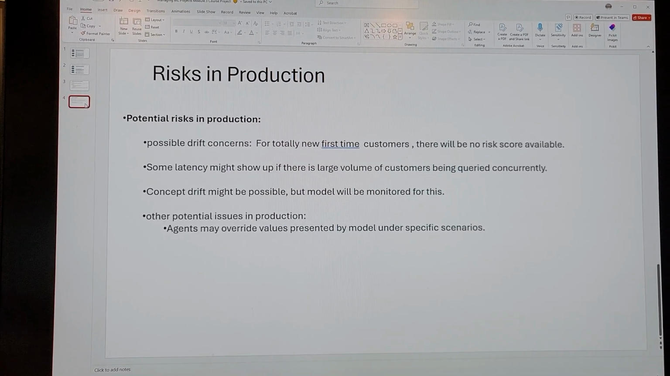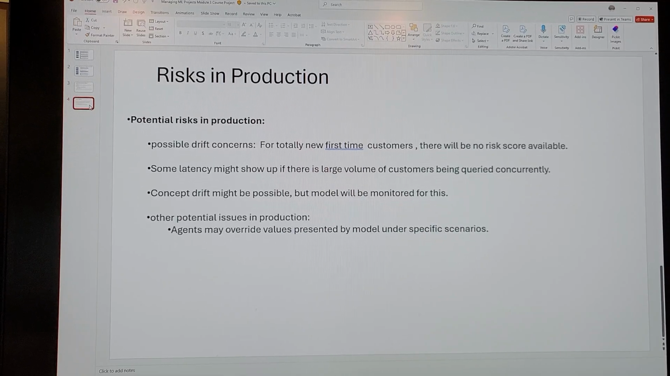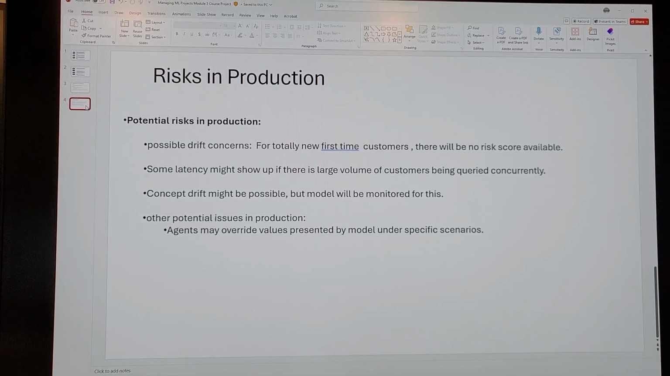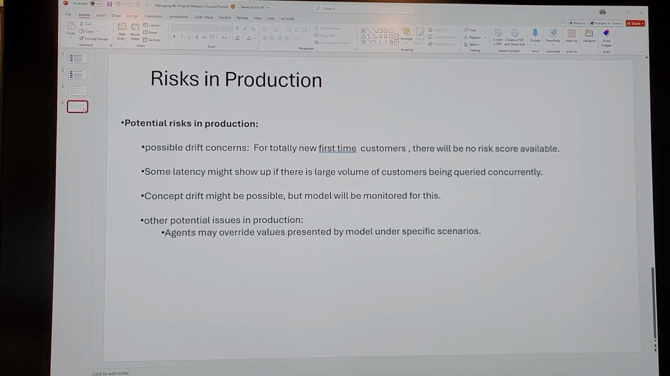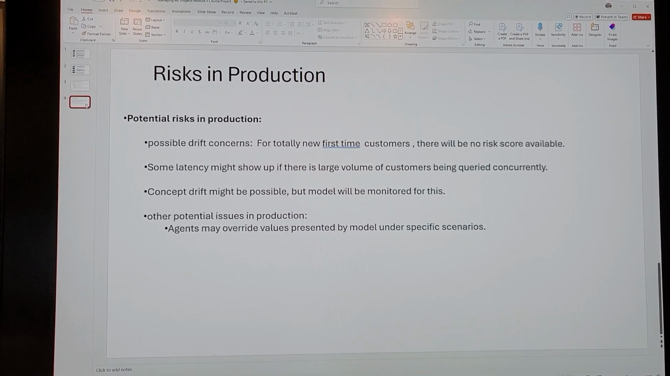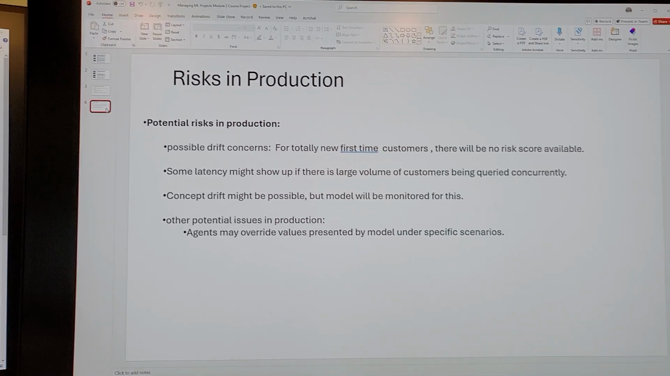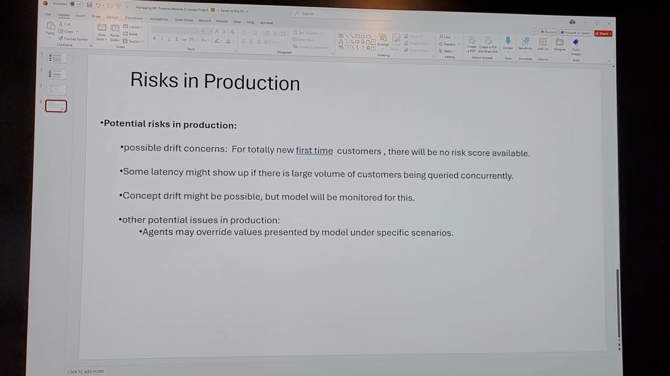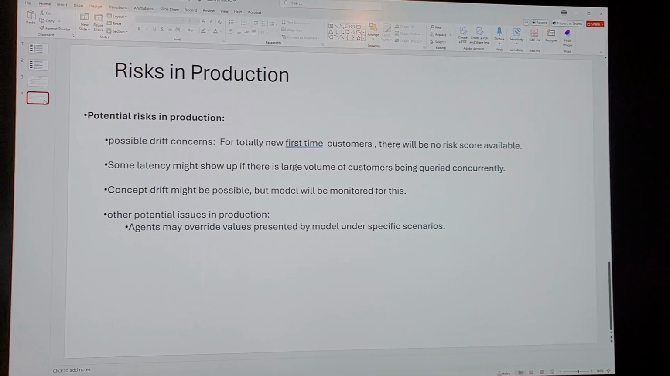A potential issue in production is that agents may need to override some values, even though the model has accurately predicted, because of some edge case scenarios where they would need better control of the scores. So that's, in a nutshell,